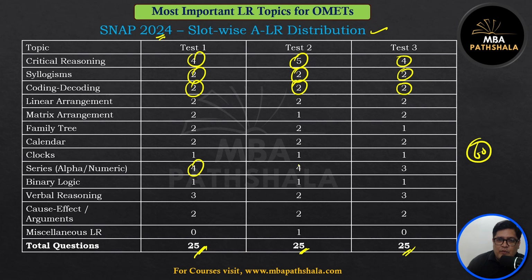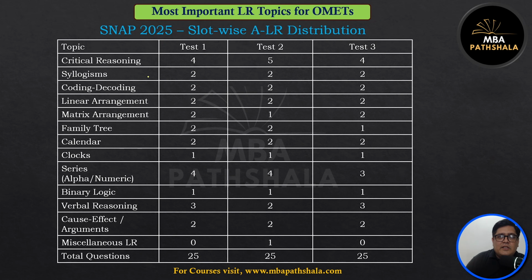Alphanumeric series, look at this, 4-4-3-3 questions. And they're simple questions. Half double sequence. +2, +3, +5, +7, addition of prime sequence. Very easy questions. So take a screenshot of this. This is Snap 2024, slot wise. This is again Snap 2025, slot wise analysis of LR distribution.